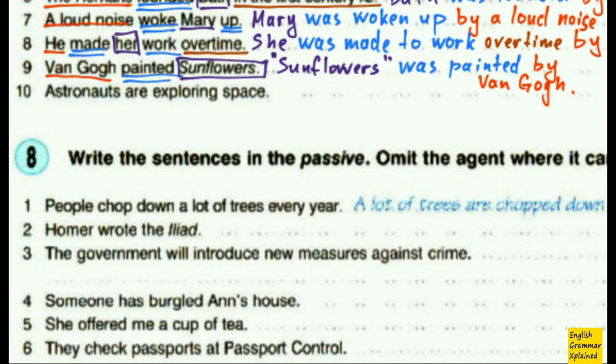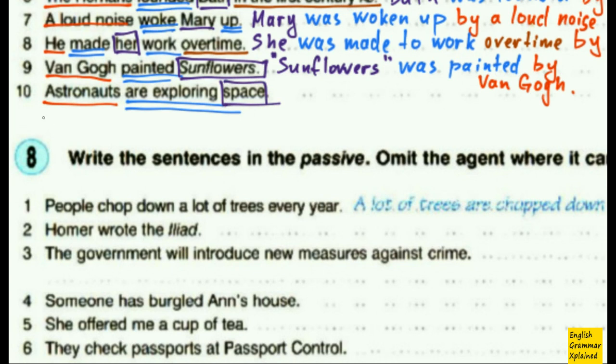And the last, astronauts are exploring space. Same thing here, astronauts, the subject, then we have the main verb in continuous present, and then we have the object, nothing fancy.